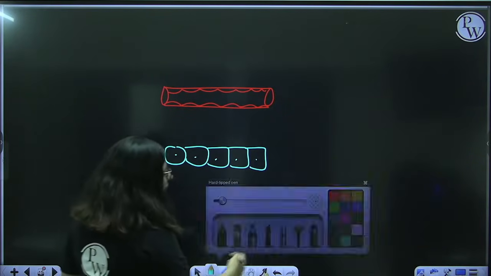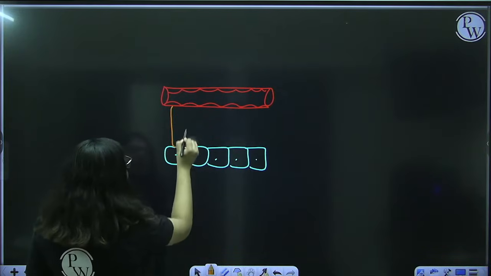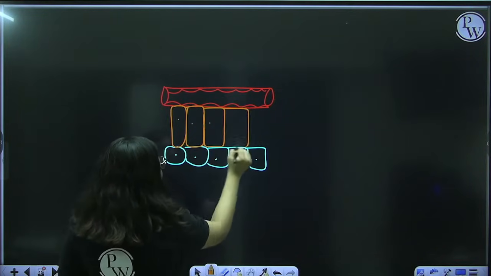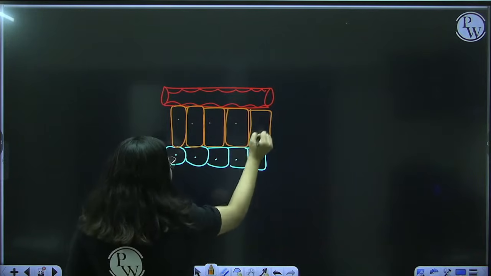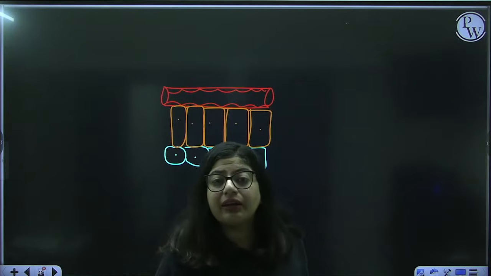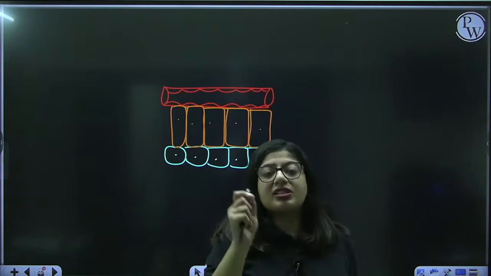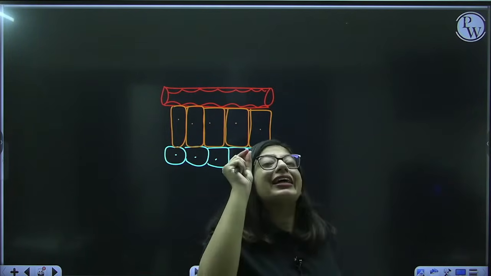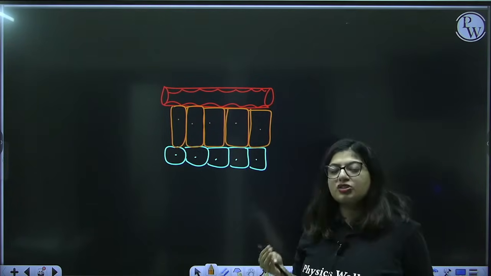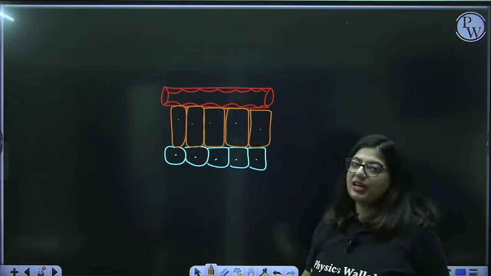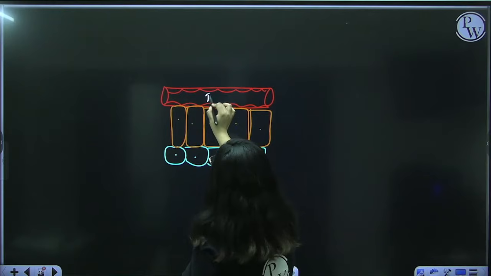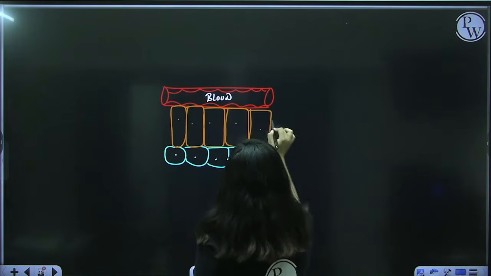The blood-testis barrier looks something like this because the arrangement of cells is like this. I have told you, first there is a layer of Sertoli cells and then a layer of germ cells. You must be thinking, ma'am, but this is not how it is drawn in NCERT. In NCERT, the structure is a cartoon structure, not the exact structure. If you get into higher classes, you will learn that this is how the cells are arranged. So this is a blood vessel containing blood. These are Sertoli cells.